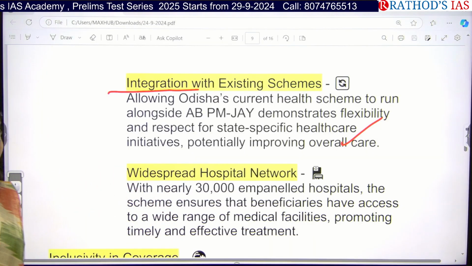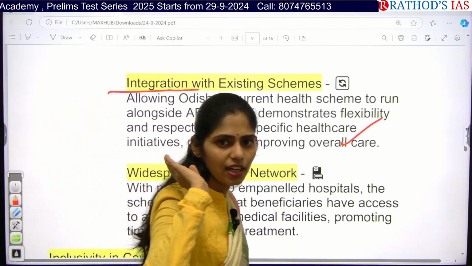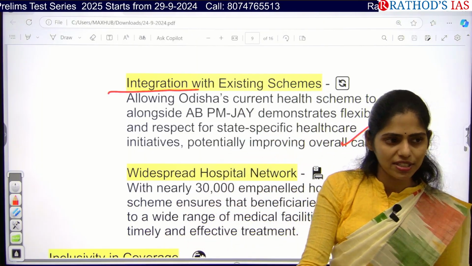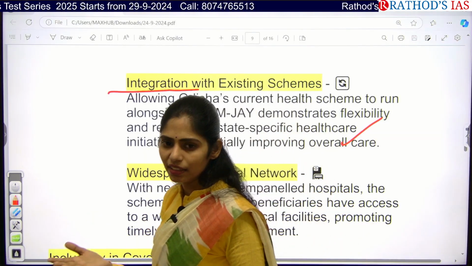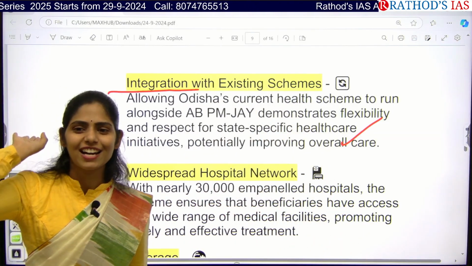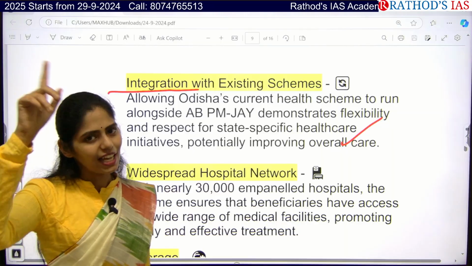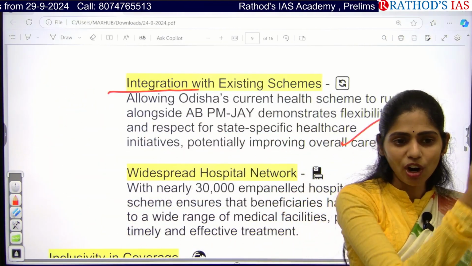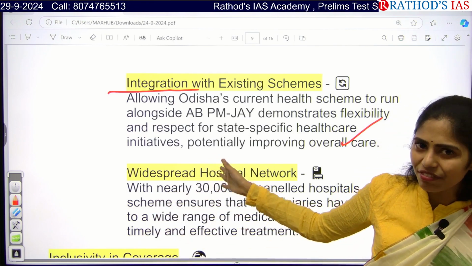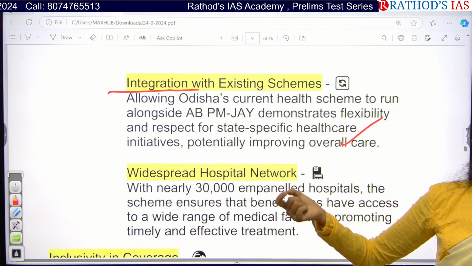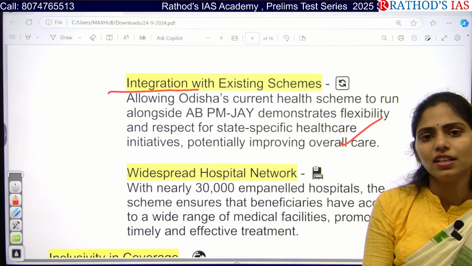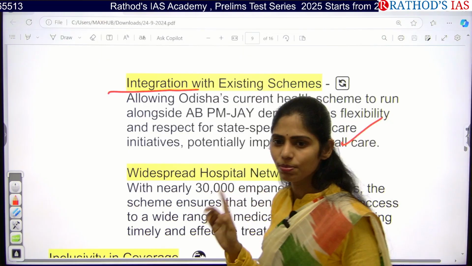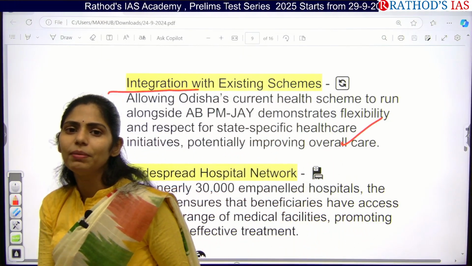In the same way, we have the PM Kisan scheme at the central level, but in the states we have Raitu Bandhu, Raitu Bharosa, and the Kalia scheme of Odisha. So again, that will increase the burden. But if it was a central sector scheme, central sector means 100% of funds come from the central government, so that will not be much of a problem for the state. But if there is a centrally sponsored scheme and a state scheme, then there will be a clash. You have to think about this also, because you are the people who will be implementing these schemes in the future.